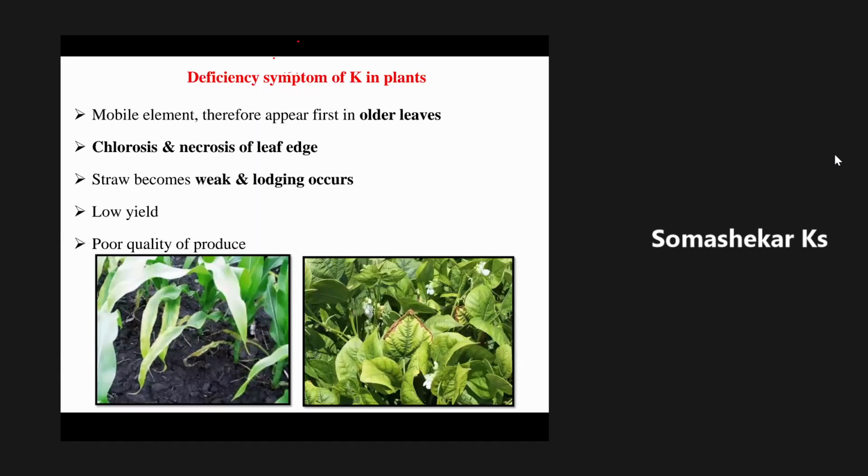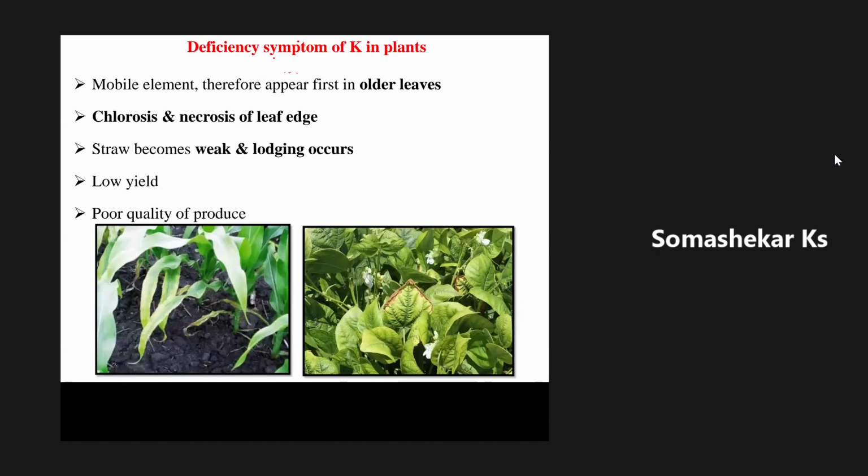Here, since it is a macronutrient and also a mobile nutrient element, deficiency symptom is always observed in the older leaves. You can clearly observe the deficiency symptom in the older leaves of the crop, whether it may be a cereal crop, a commercial crop, or a pulse crop. This is a maize crop and this is beans.